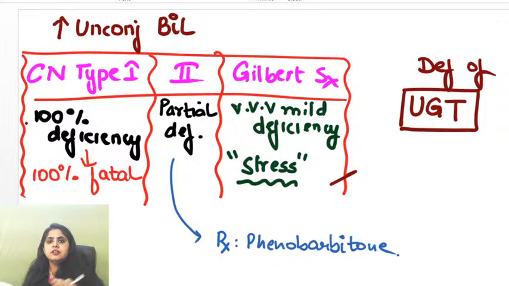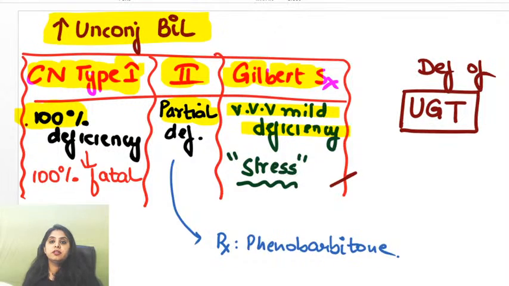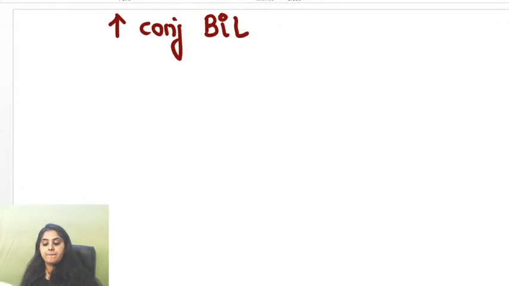So can I say it's a decreasing order? Crigler-Najjar type 1, there's a 100% deficiency. Crigler-Najjar type 2, there's a partial deficiency. Gilbert syndrome is a very, very mild deficiency. All of these will have an increase in unconjugated bilirubin. So which are the ones which have an increase in conjugated bilirubin? Last two.